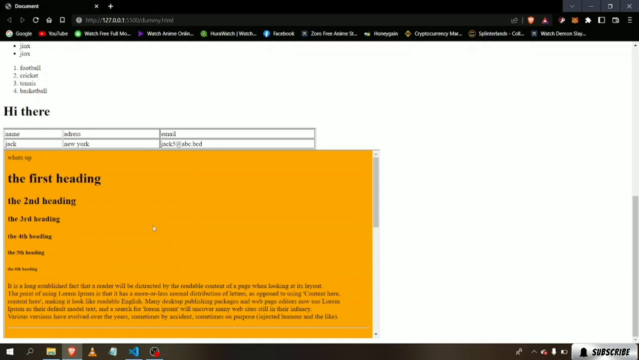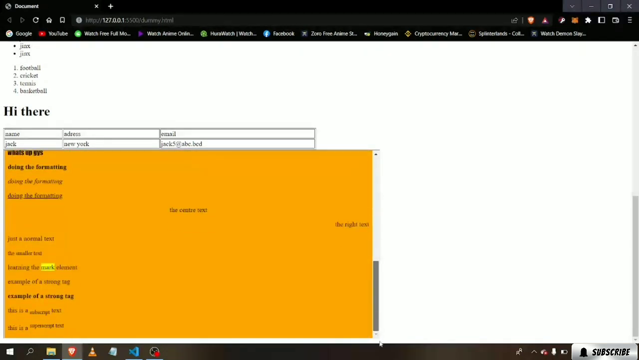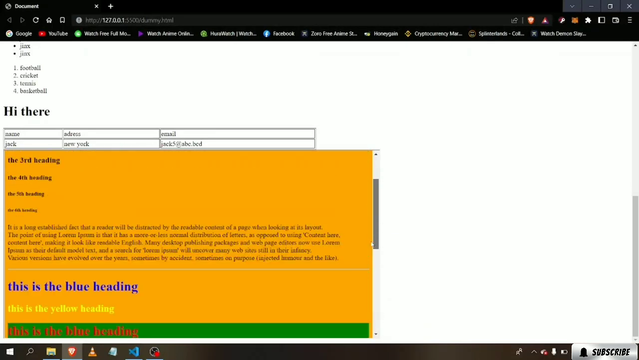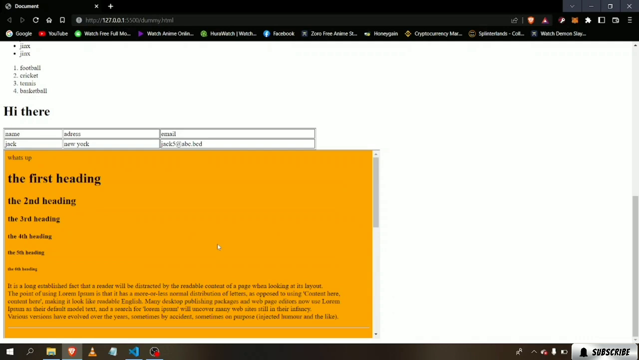Now you can see that we can view the website from here. Okay, we can view it from here. So that's how you do the iframe.